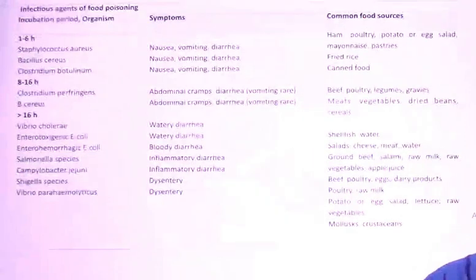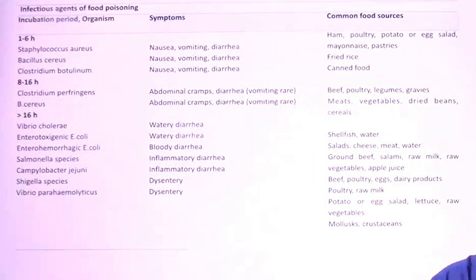Now in these diarrheal episodes only, we should also talk about the food poisoning infectious agents. We should talk about what are the various agents which cause food poisoning and all, because that is also a favorite question of the examiner. Another chart from Harrison. There is another chart from Harrison, this particular one, the various infectious agents of food poisoning.